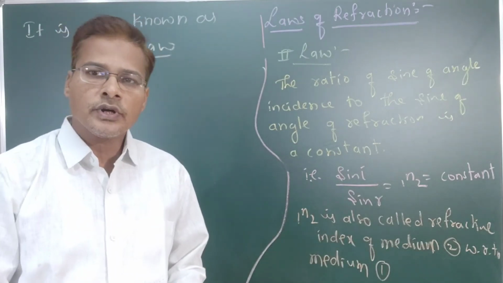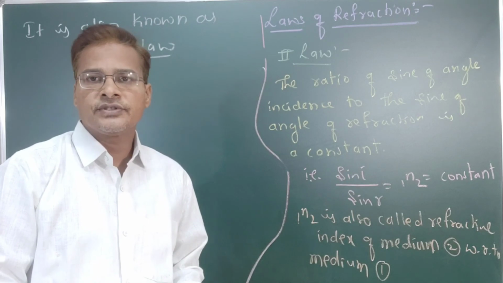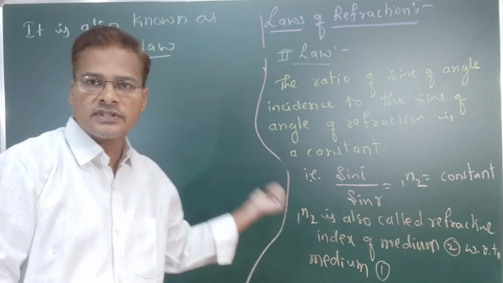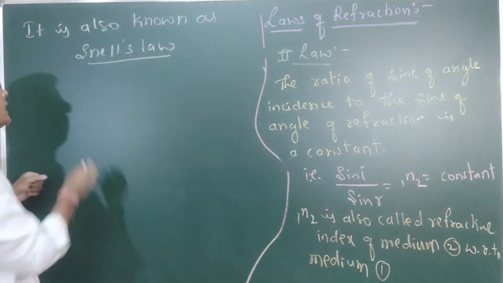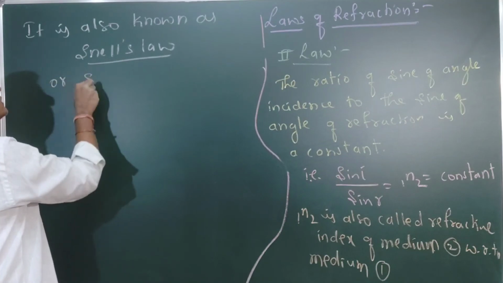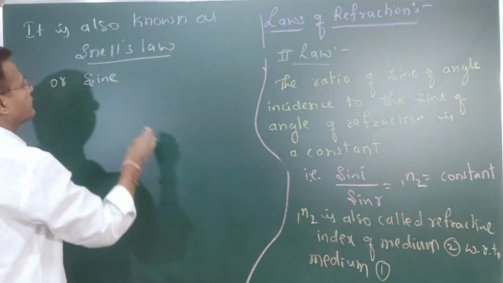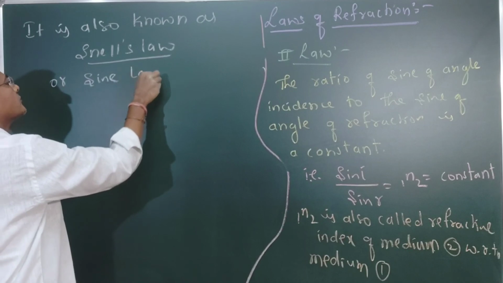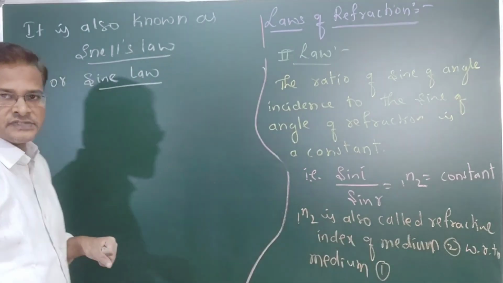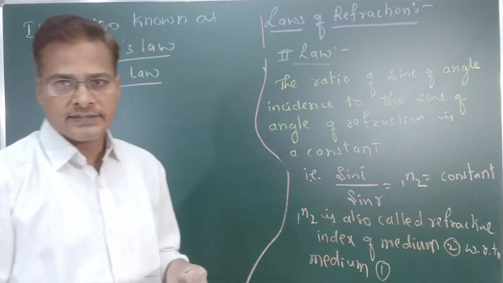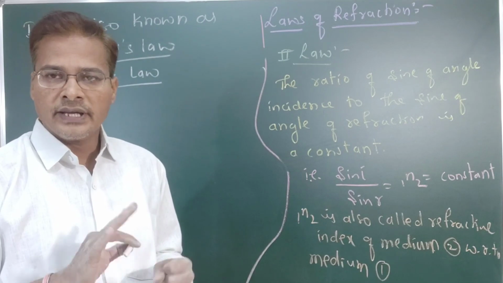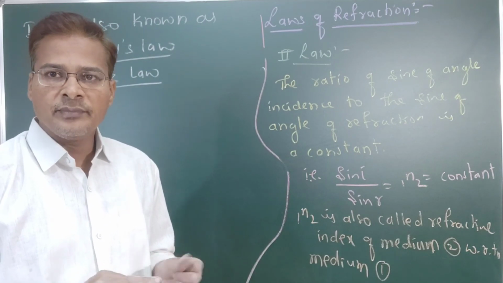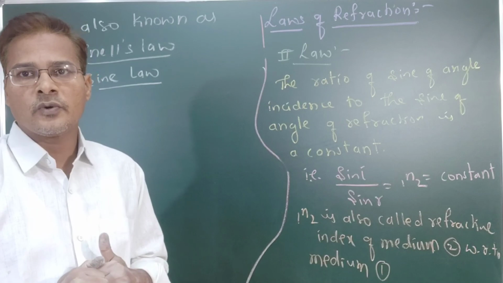This is a very important law. This law is also known as the sine law, because we are using the sine function. So the second law, Snell's law, or sine law; these are the three names, but we usually just call it the second law.